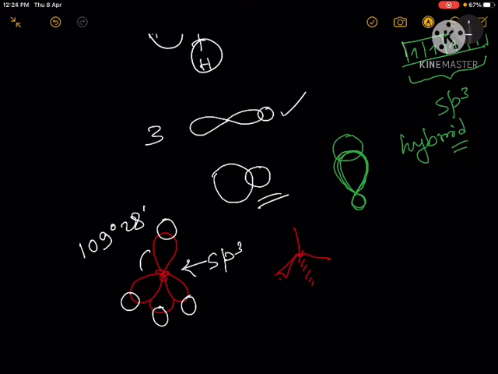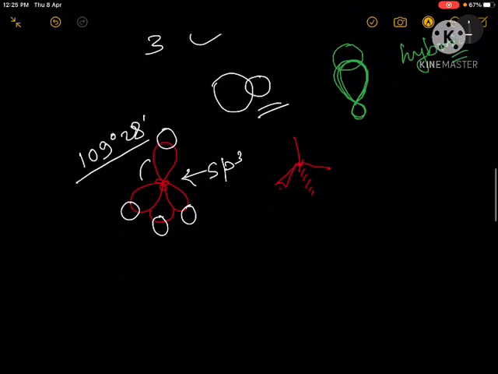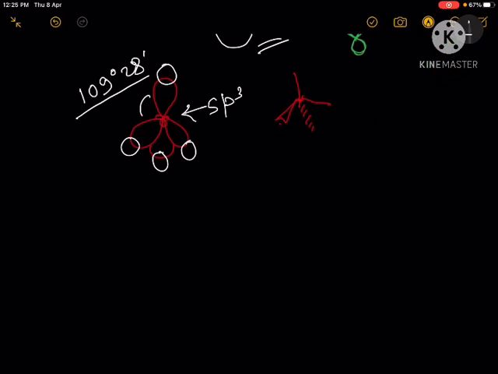Any compound with sp3 hybridized central atom will always have this bond angle of 109 degree, right? So this is the case of sp3 hybrid. Now let us see the molecule C2H4. What will be the hybridization of this carbon and how the bond formation will look like? What will be the orbital diagram? So this is the orbital diagram.